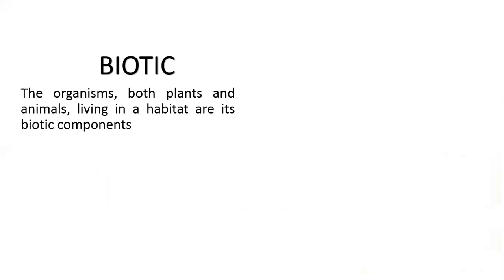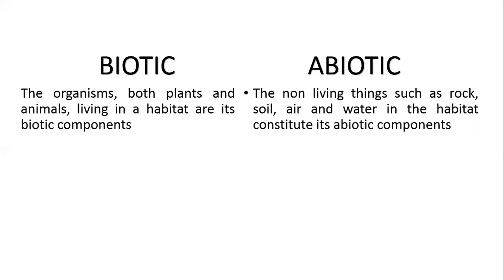Let's learn about biotic and abiotic components. Biotic. The organisms, both plants and animals living in a habitat, are its biotic components. The abiotic components. The non-living things such as rock, soil, air, and water in the habitat constitute its abiotic components.